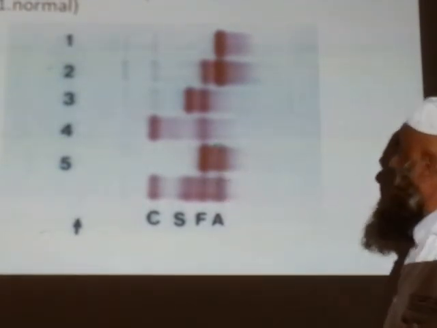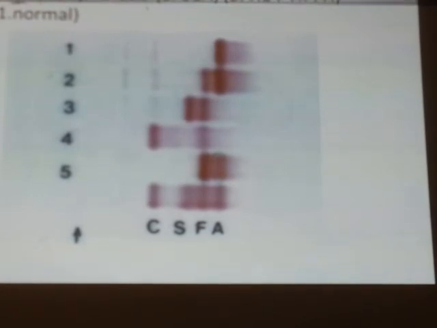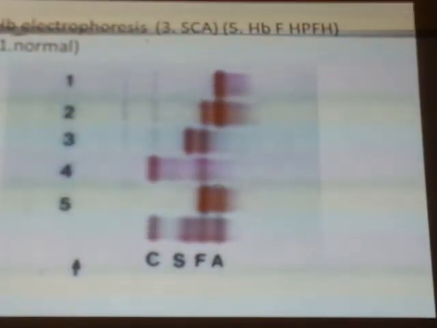Beta thalassemia is very stubborn. No, we will not say abnormal, we will say high hemoglobin F. This is not abnormal. This is normal hemoglobin F, but the quantity is more. What is the reason?